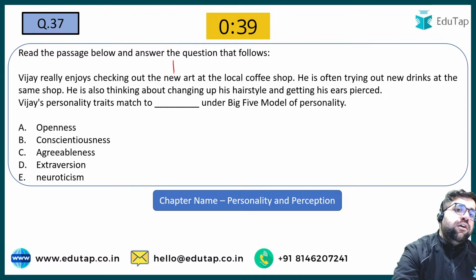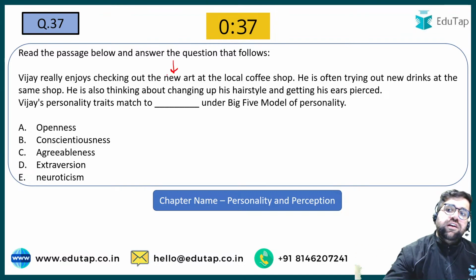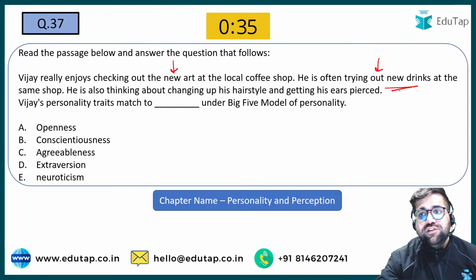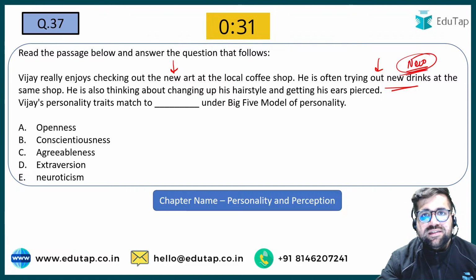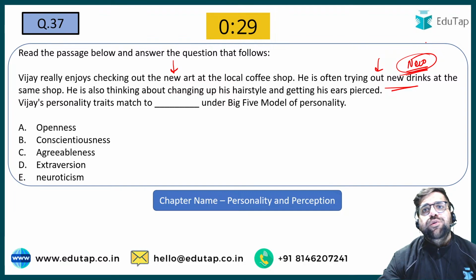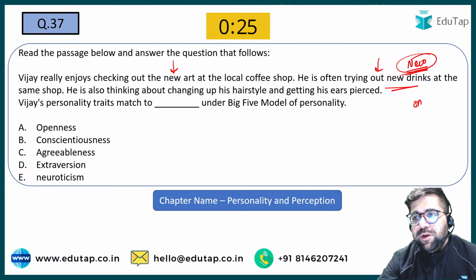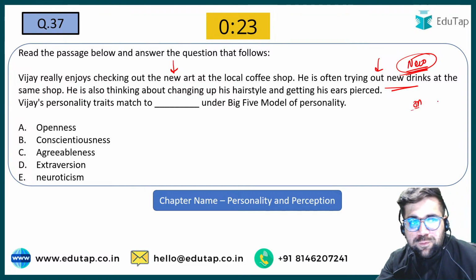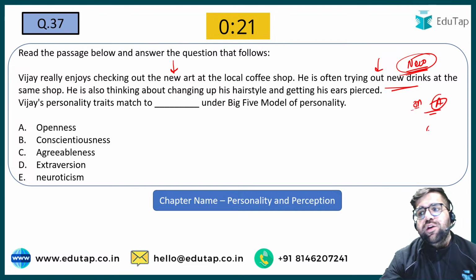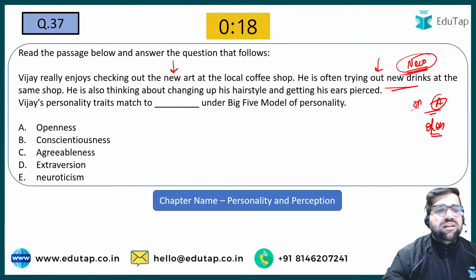Vijay is checking out new art. He is often trying to find new drinks also. So he is always open to new experiences. He is always welcoming new experiences. So what will be your answer for 37? I hope your answer will be option number A, because you are open to new experiences.